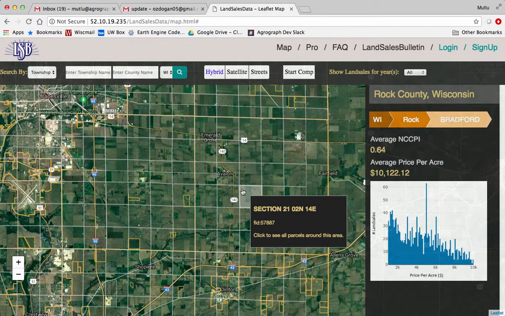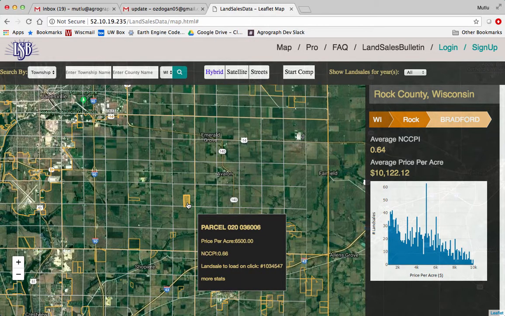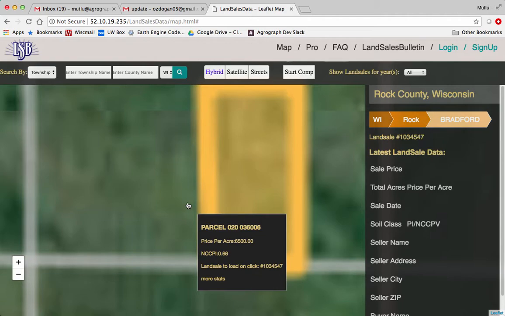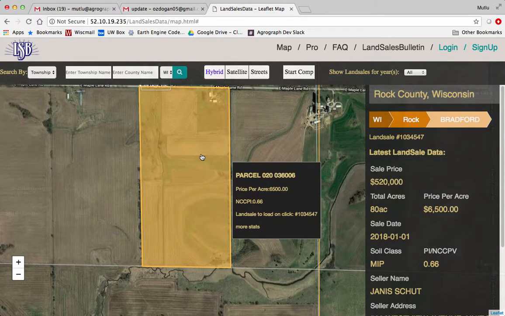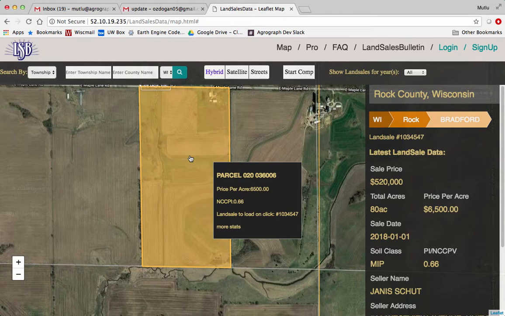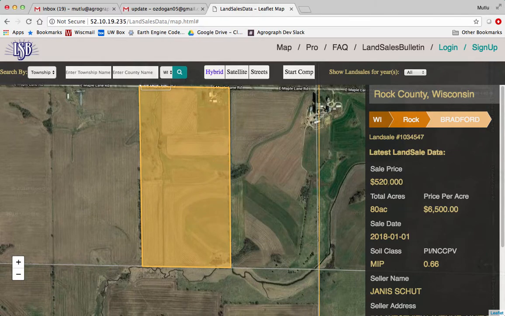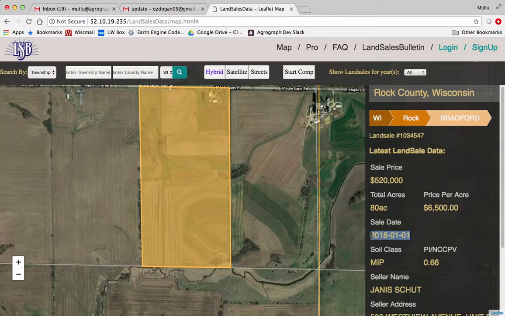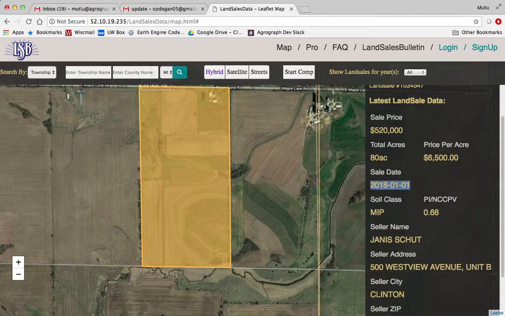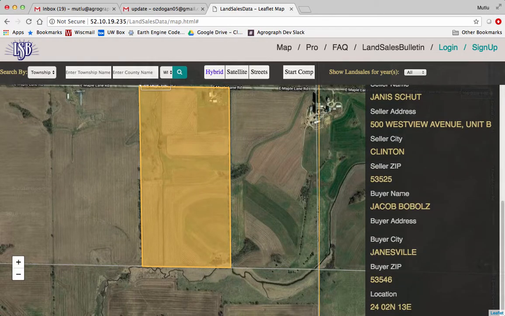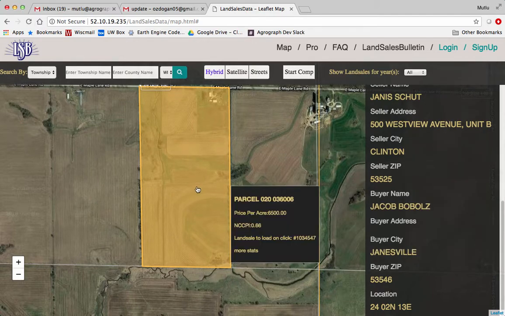One of the things I'd like to do is to take a look at this particular example. So let's click on that. It's going to zoom in, and it's going to give us all the information about that parcel that currently exists in the LSB database. That particular parcel last sold for $520,000. It was an 80-acre plot, and it was a $6,500 per acre price. This, as you can see, is about a year-old database. Here's the soil class, soil rating. Here is the buyer, seller information, etc. And there's some summary information about the parcel ID.